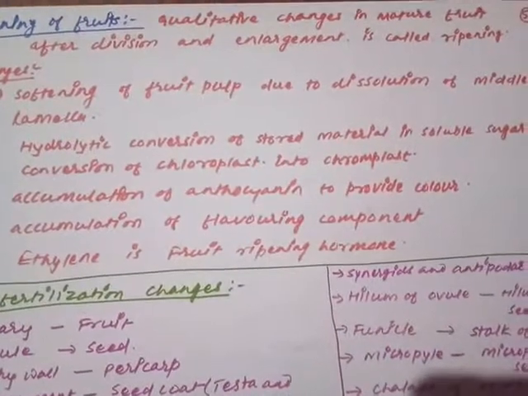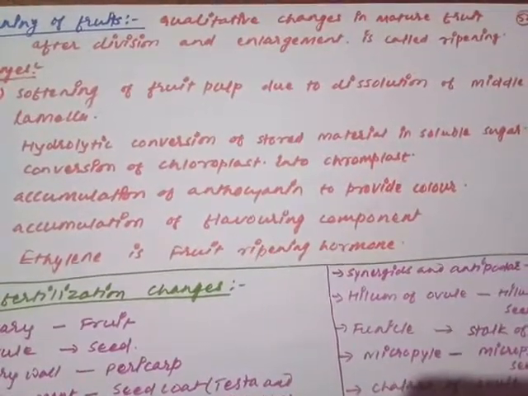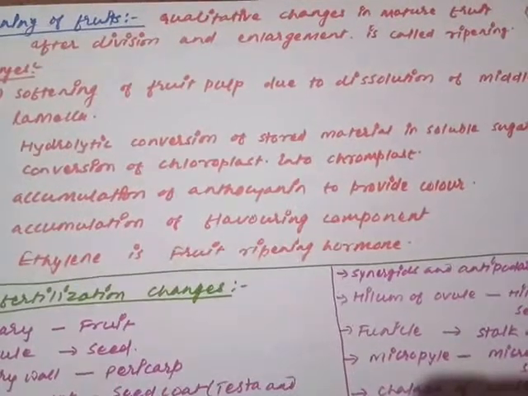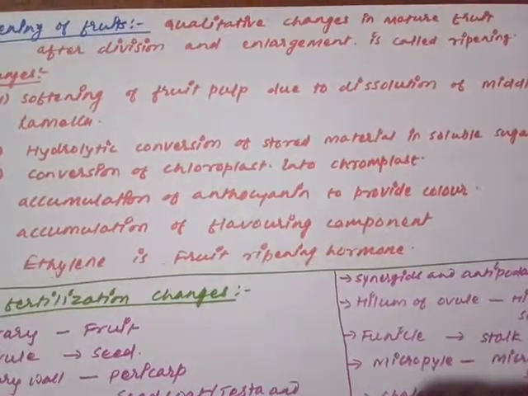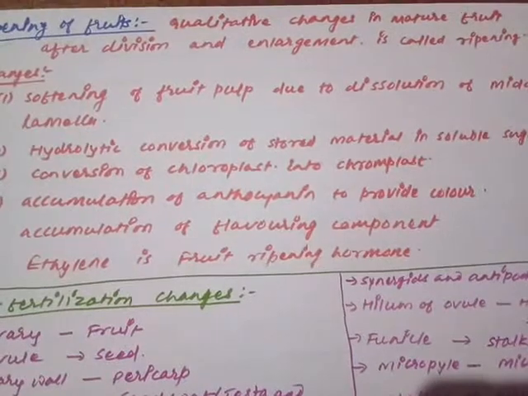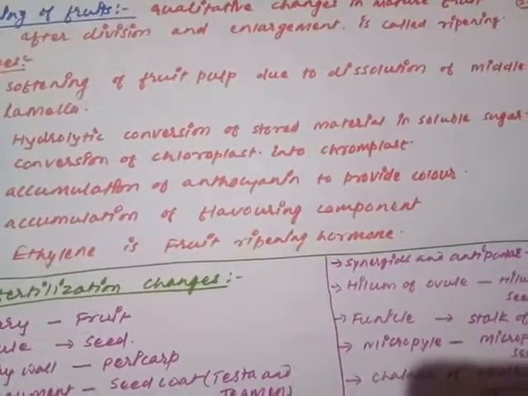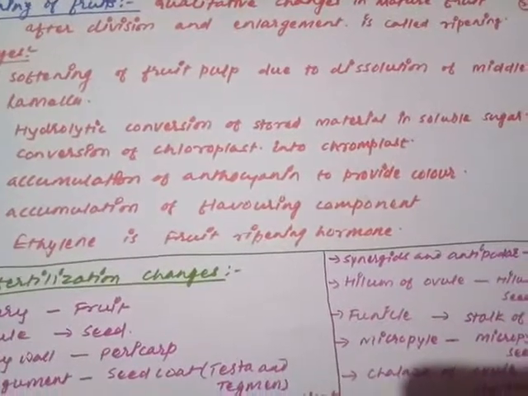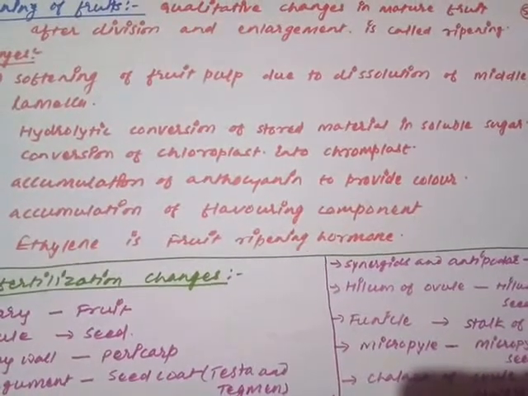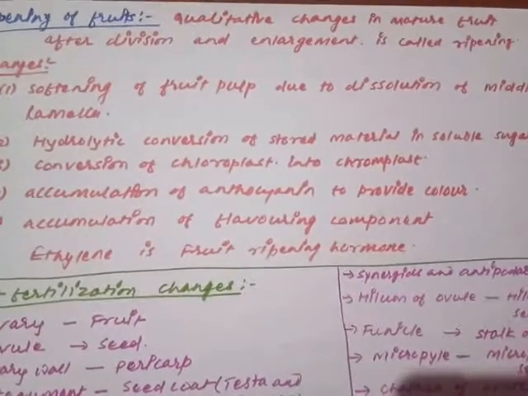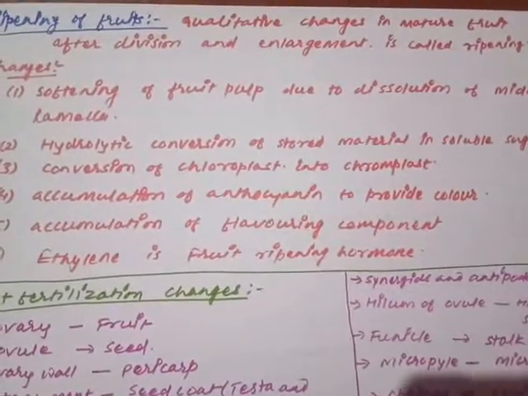How can you understand that? The peel or pericarp of the fruit is green in color. Normally that green color converts into a variety of colors. That is chloroplast to chromoplast. But the pulp of the fruit is also white in color earlier, and this also converts into a variety of colors. That is because of leucoplast to chromoplast.